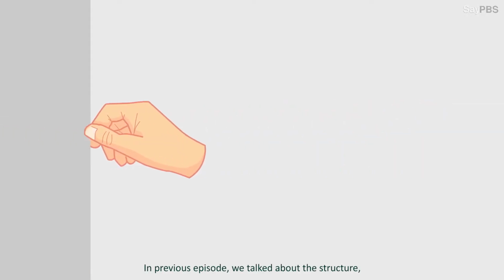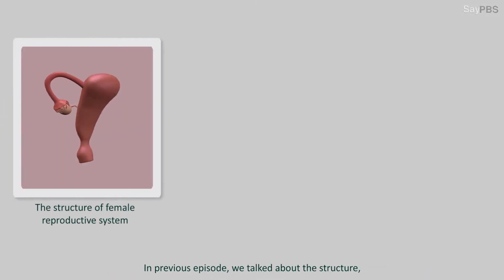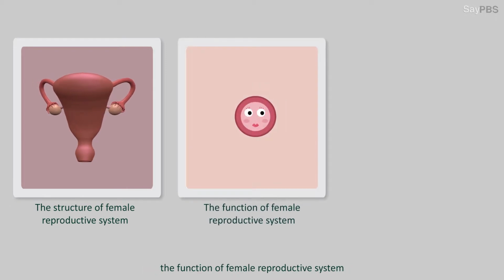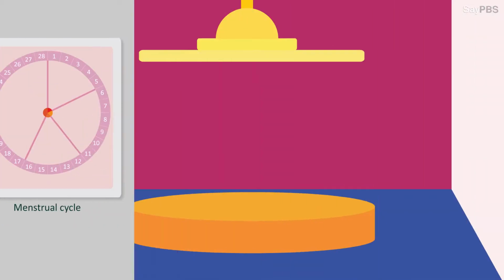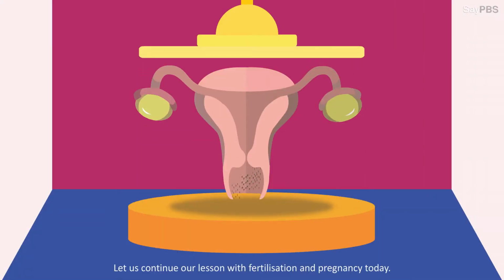In the previous episode, we talked about the structure, the function of female reproductive system, and the menstrual cycle. Let us continue our lesson with fertilization and pregnancy today.